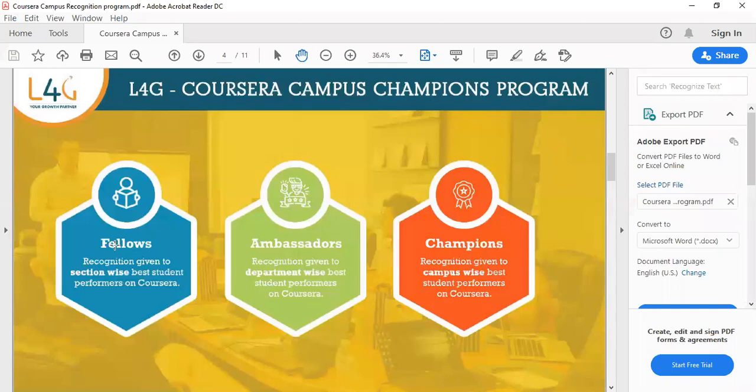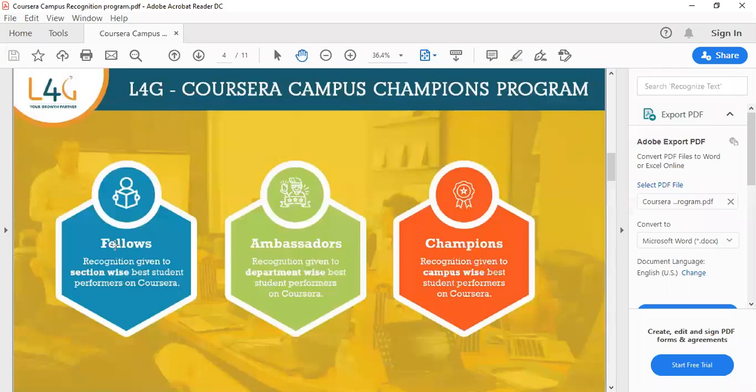The next steps: all these ambassadors, champions, and fellows will get an email from the Coursera directory which specifies some content to be added, and along with it you have to take a video for 2 minutes. There you have to say how Coursera has helped you in achieving something, what the advantages are, and what you have gained from these Coursera courses. You have to specify all those things and send a 2-minute video to Coursera.